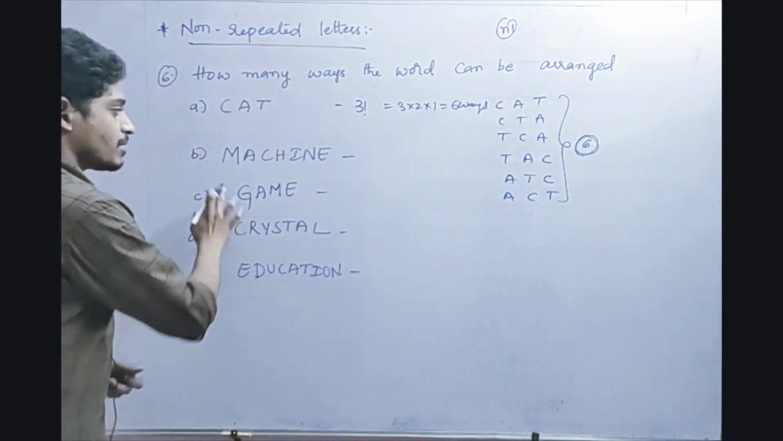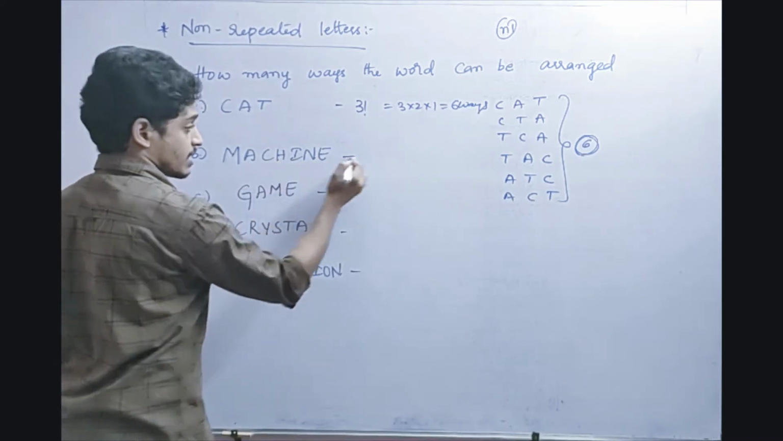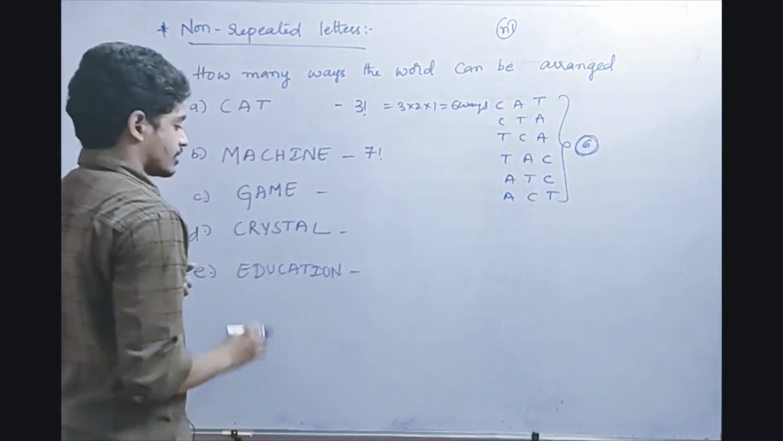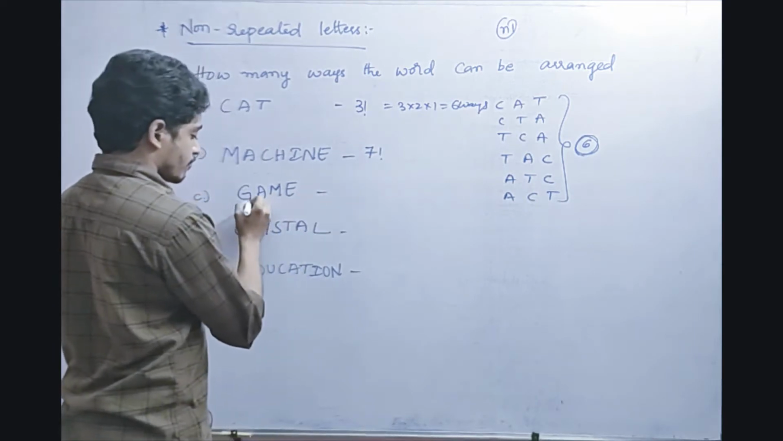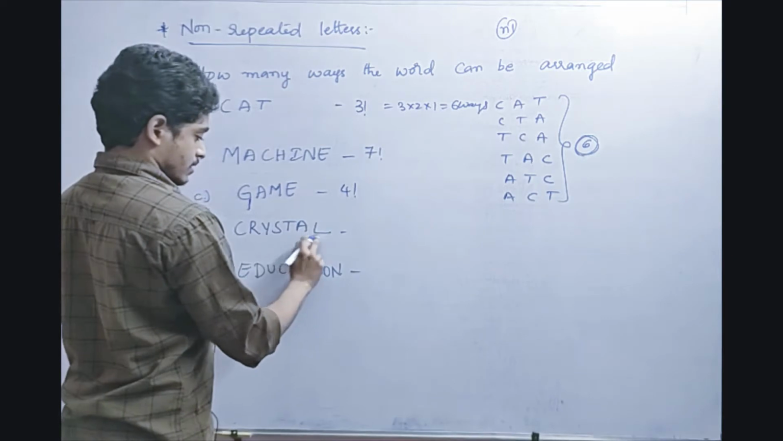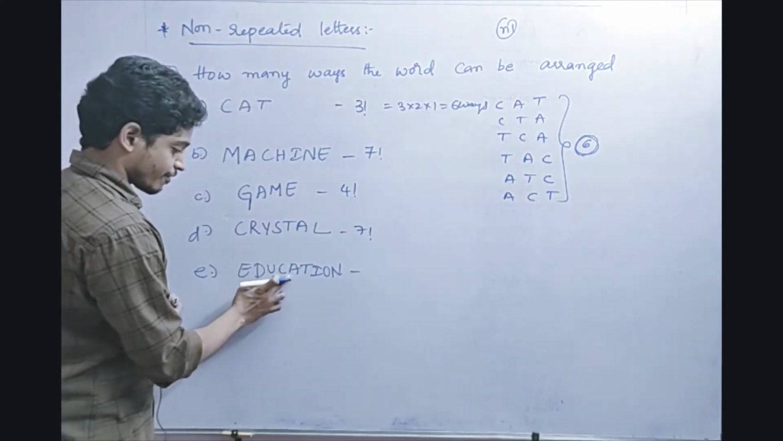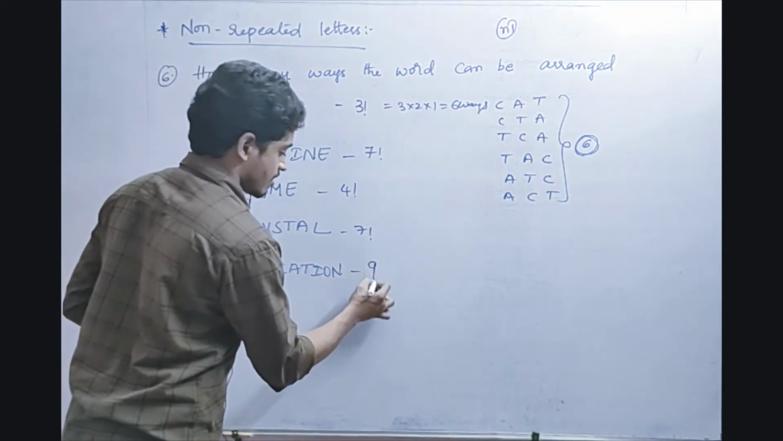In the same way, machine, how can I arrange? There is no repeated letter here. 1, 2, 3, 4, 5, 6, 7. 7 factorial ways I can arrange. Game is nothing but 4 letters, right? So 4 factorial ways I can arrange. Here this one, 6, 7. 7 factorial ways I can arrange crystal. Education, 1, 2, 3, 4, 5, 6, 7, 8, 9. 9 factorial ways I can arrange.